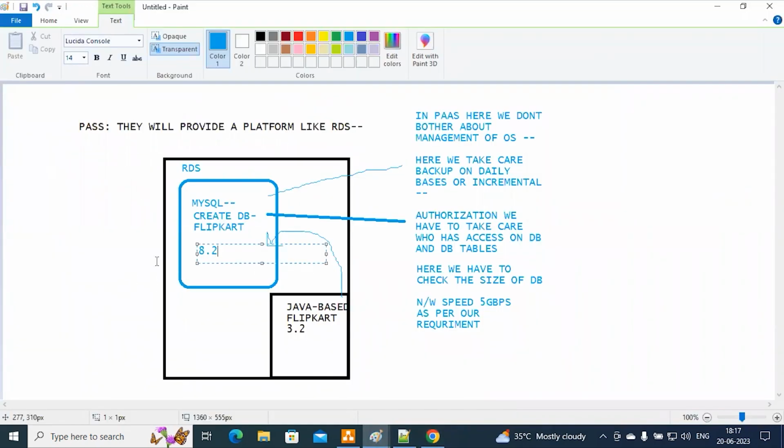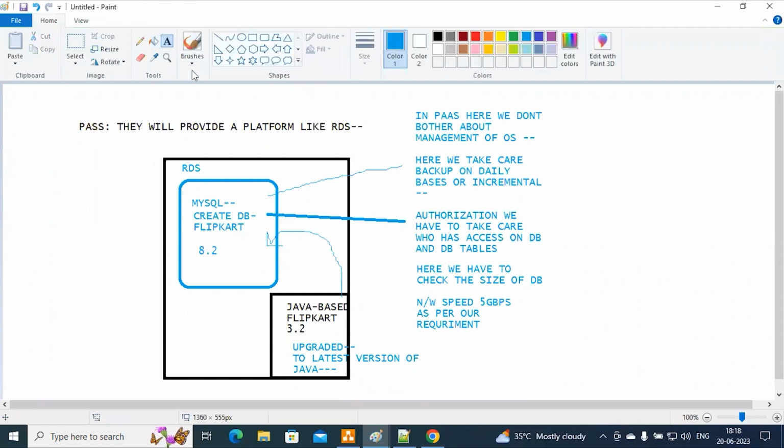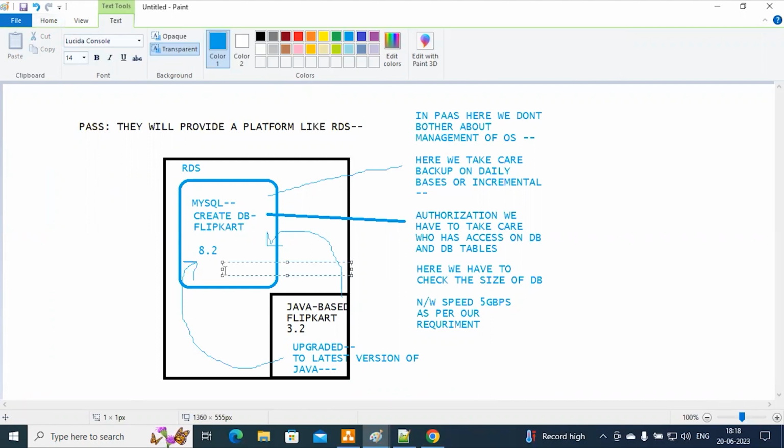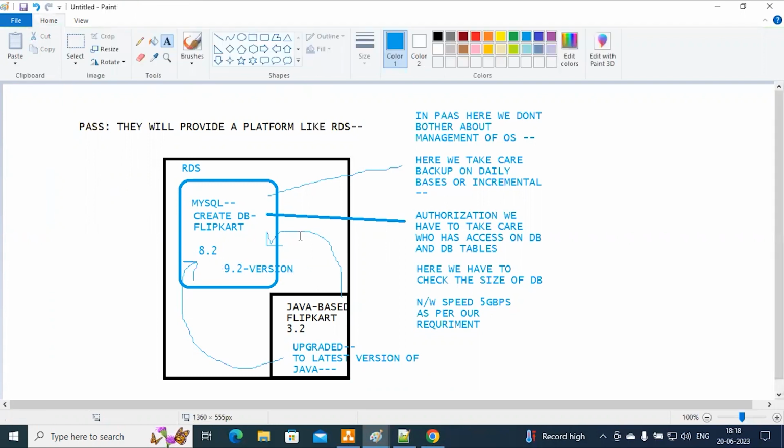But here, I need to tell you one thing. For example, after some time, they upgrade the version, upgraded to the latest version of Java. Now, they are telling, sir, this is not compatible with our latest version. For example, this is your client. Then now they are looking for, for example purpose, sir, the 9.2 version. Now, I'm going to check it in the MySQL RDS service. But this 9.2 version is not available. Then what do I need to do now? Now AWS will suggest to you, sir, this version is not available in the RDS service.